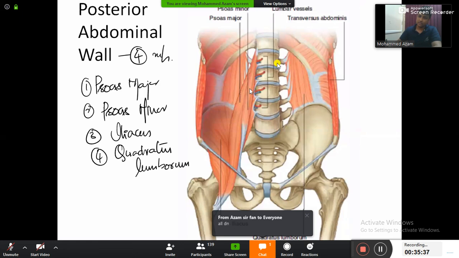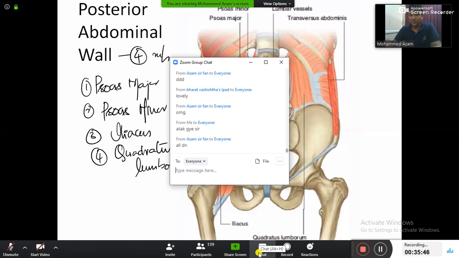Psoas major, psoas minor, quadratus lumborum and iliacus, 4 muscles. Okay, and that is all done about the posterior abdominal wall.